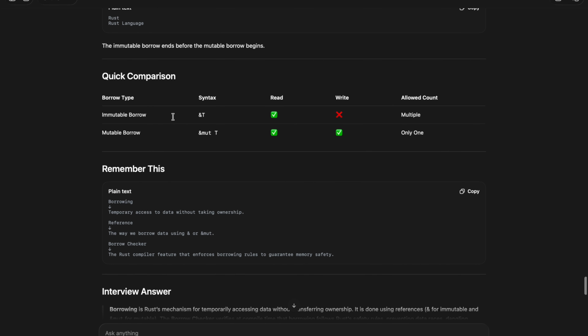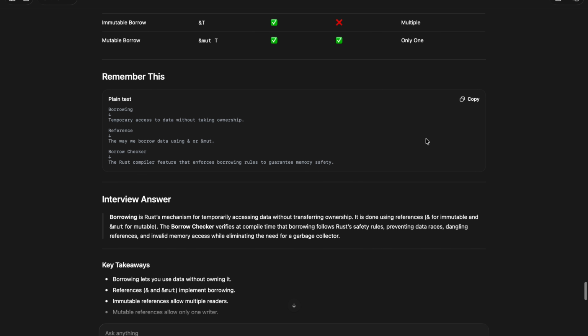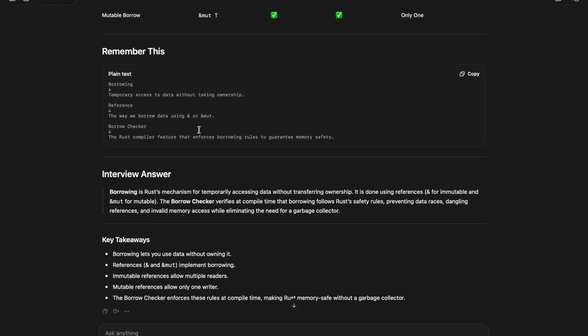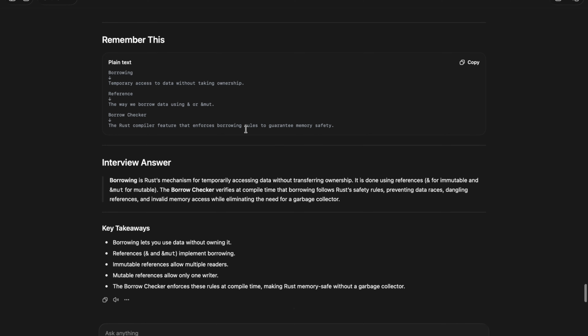Quick comparison: an immutable borrow is denoted with &T and a mutable borrow with &mut T. Immutable: we can read, can't write, multiple allowed. Mutable borrow: read and write, only one. Remember this: borrowing is temporary access to data without taking ownership. References are the way we borrow data, using & or &mut. The borrow checker is the Rust compiler feature that enforces borrowing rules to guarantee memory safety. This is also given as an interview answer.